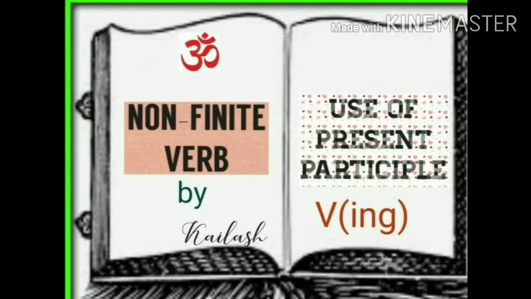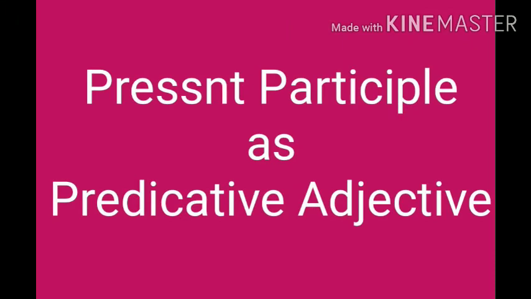Now we can use the adjective form of the ing form predicatively. Predicative adjective is the adjective that comes in the predicate part of the sentence.